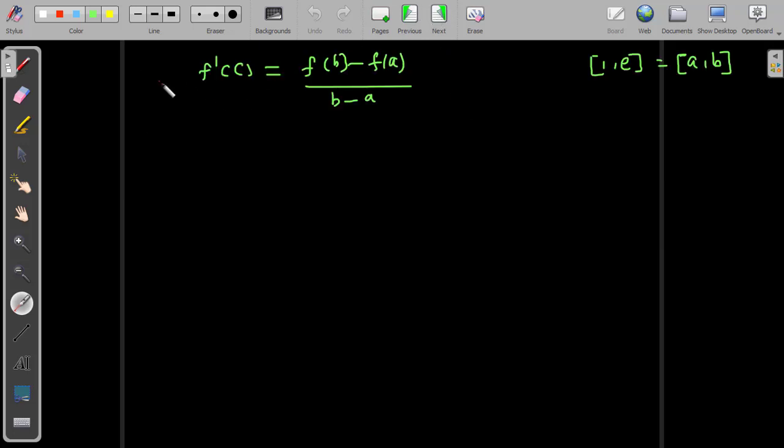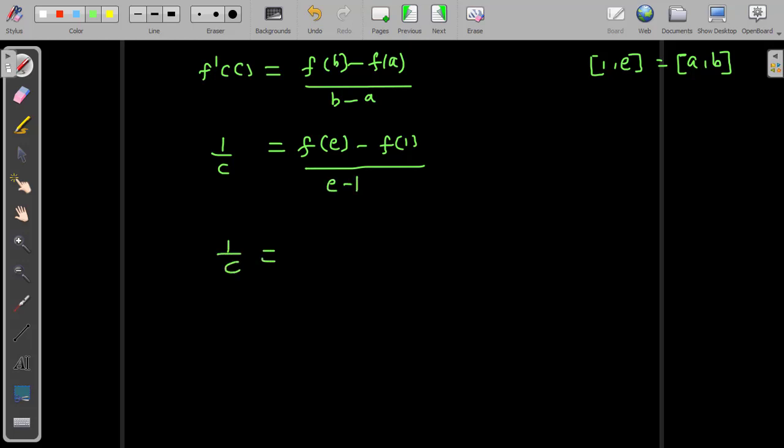So the left side will become 1 by c, which equals the right side, f of b, b means e, minus f of a, a means 1, divided by b minus a, which means e minus 1. So 1 by c equals f of e. Since the actual function is log x, f of e means plug in x equal to e, which means log e.